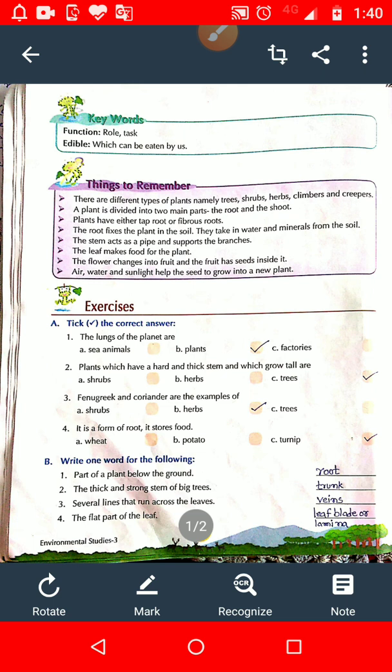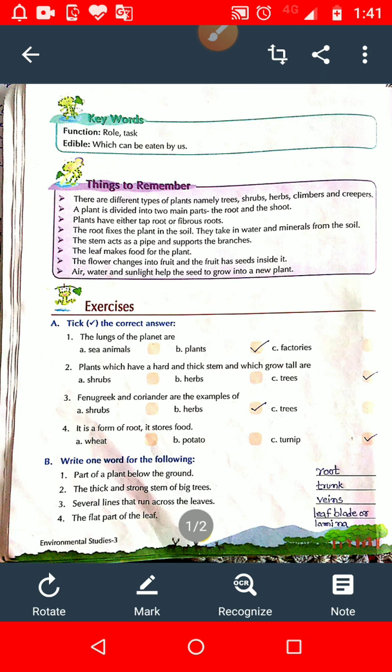So our question is, plants which have hard and thick stem and which grow tall. So option number A, shrubs. Are they tall plants? No. So this answer is wrong. Herbs, are they tall plants? Do they have hard stem? No. This is also a wrong answer. Option number C, trees. Yes. Trees are tall plants and they have hard stem. So option number C, trees, is the right answer.